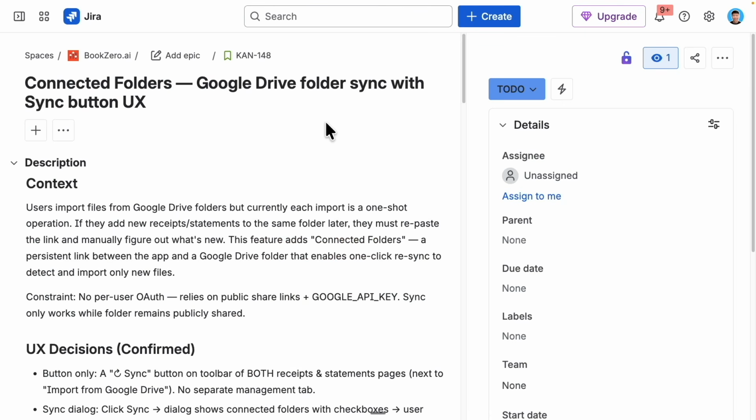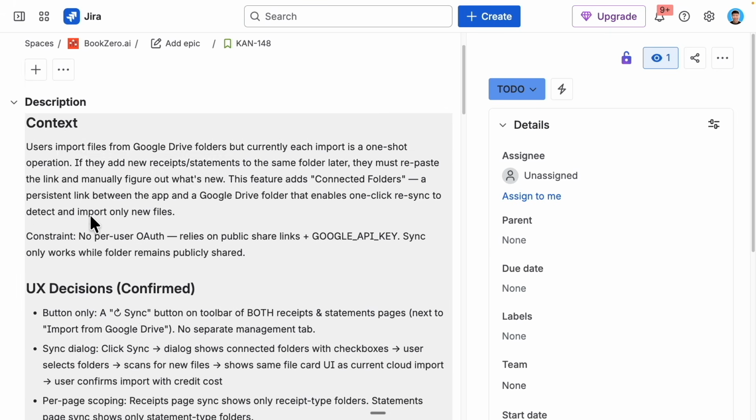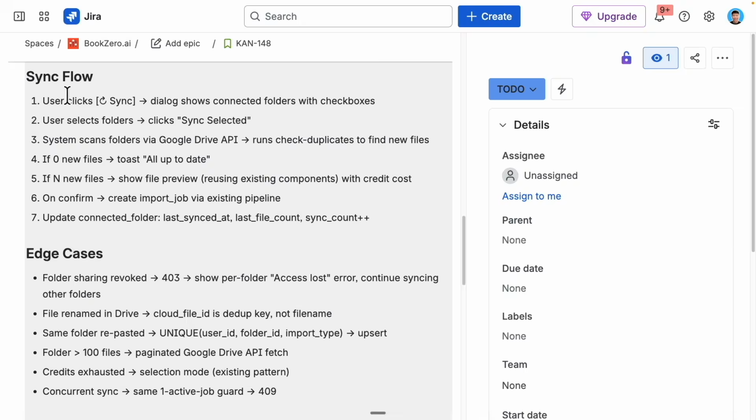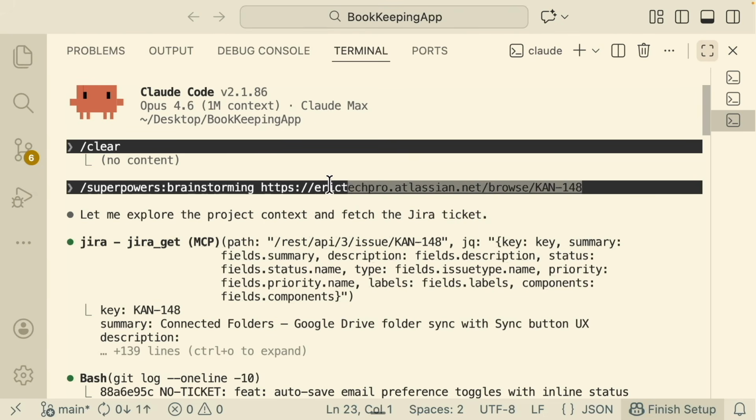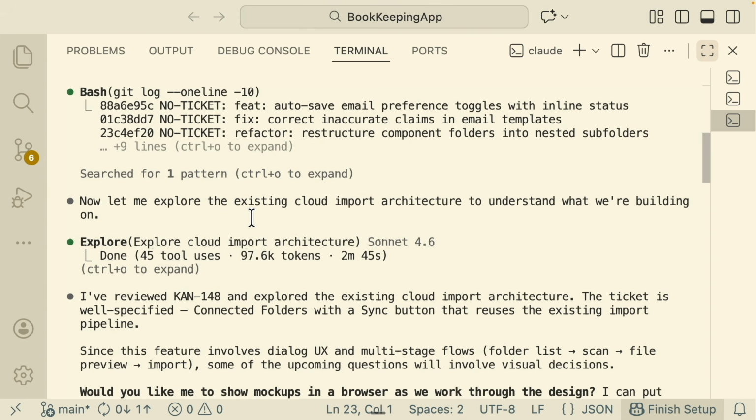And to make the process simple, you can see here that I have crafted a Jira ticket on exactly what the feature scope is and how we're going to do this. For example, the context, the UX decisions, the scope, the entire sync flow, as well as some edge cases that we should think about before we add this feature. So then what I'm going to do is copy this link for the Jira ticket, head over to Claude Code and paste the entire Jira ticket, calling the brainstorm skill.